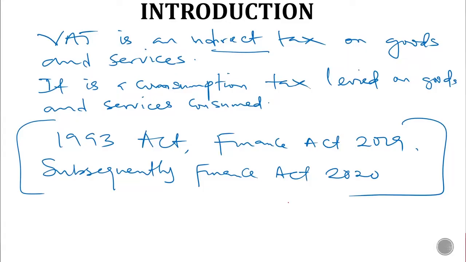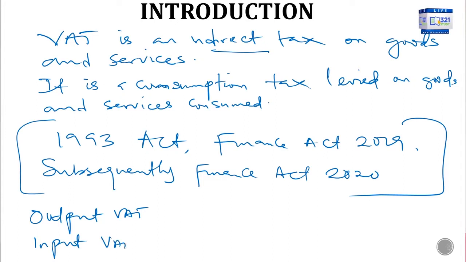Now, we have what is known as output VAT and input VAT. Now, output VAT is the VAT on sales. If goods are sold, the VAT element on the goods sold is output VAT.